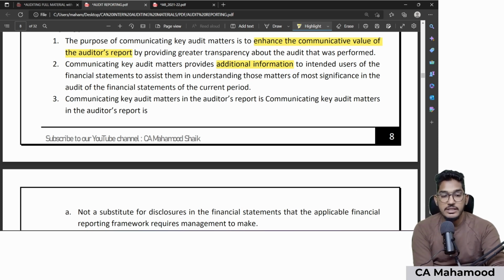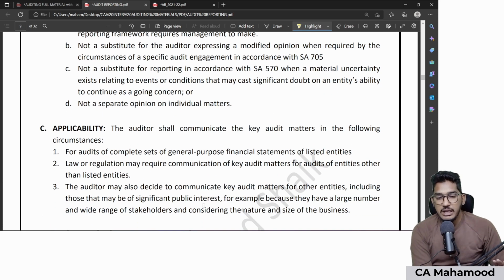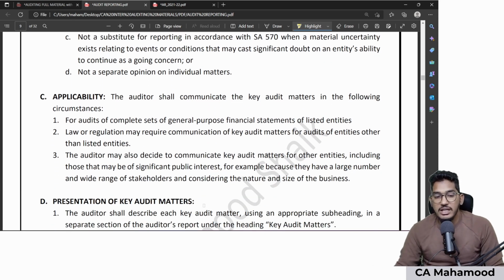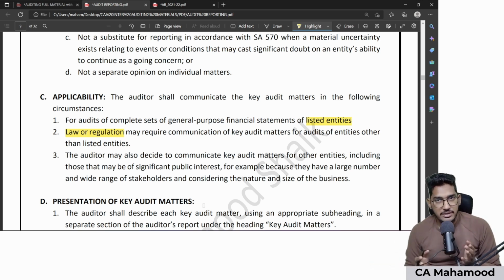Next one, applicability. Sir, is the key audit matter required to be explained in each and every audit report? The answer is no. For the time being now, key audit matters are applicable only in case if you are conducting audit of listed entities. Sometimes your client might not be a listed entity, but some law or regulation may require you to communicate key audit matters. Then also you have to include. So in two cases, it is mandatory in case if you are conducting audit of a listed entity or if there is any law or regulatory requirement.